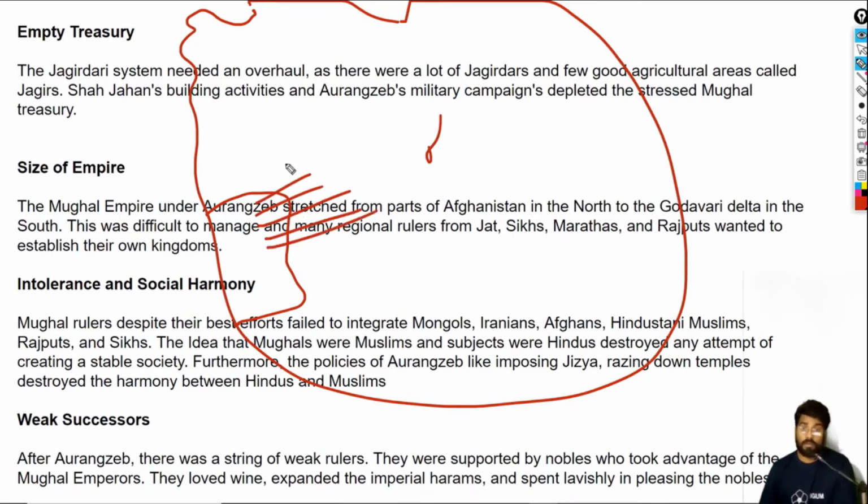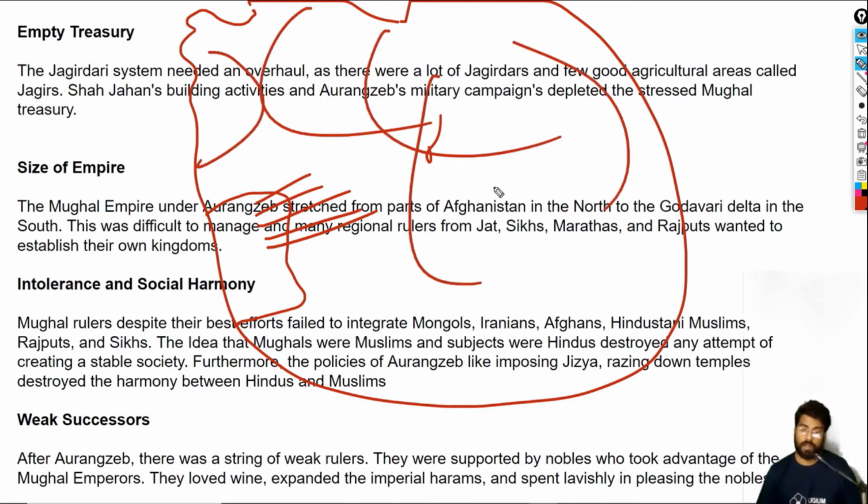Now the problem is, as the Mughal Empire grew, the Jagirdars also grew. There were many Jagirdars, but the land, the Jagirs, were very few.